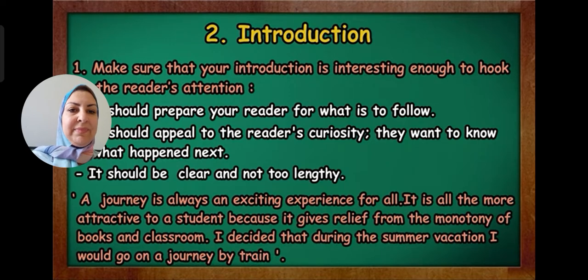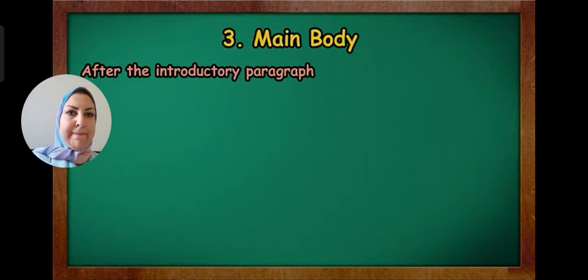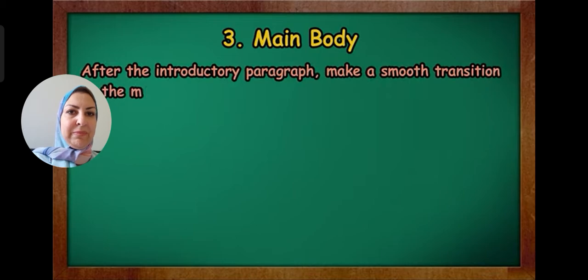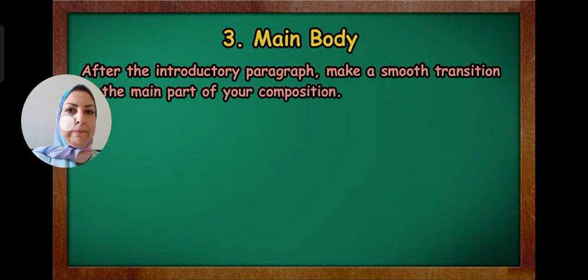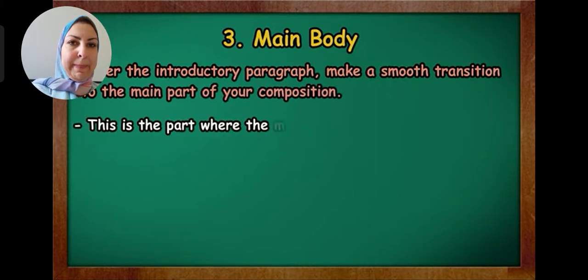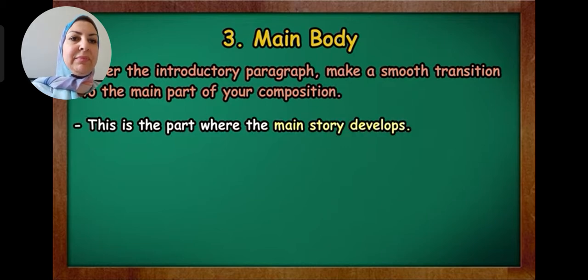This is a simple and clear introduction. The third part is the main body. After the introductory paragraph, make a smooth transition to the main part of your composition. This is the part where the main story develops.